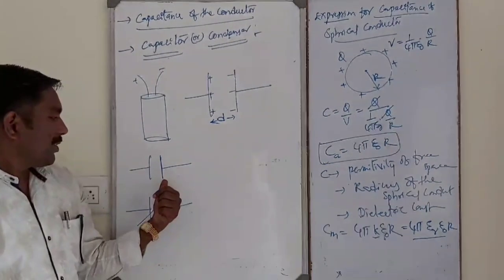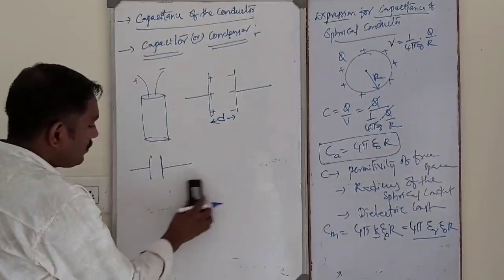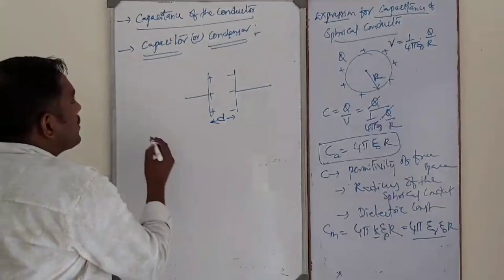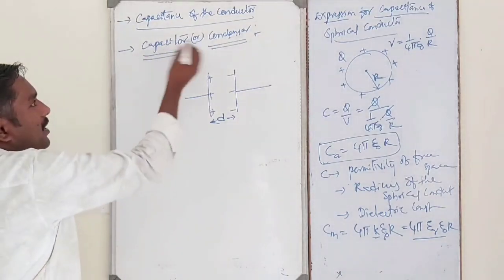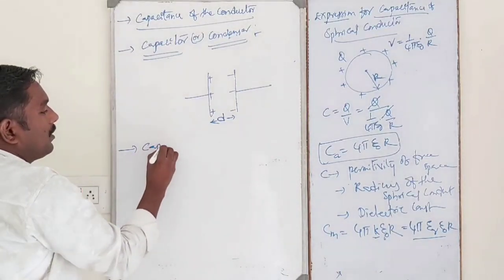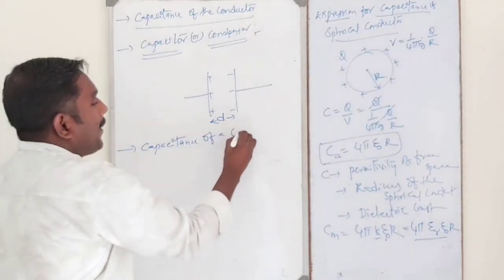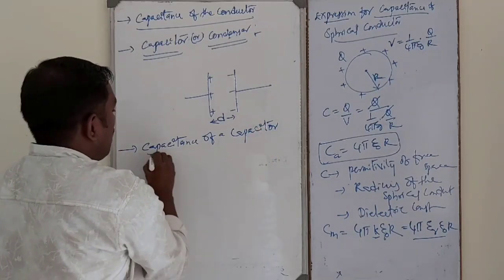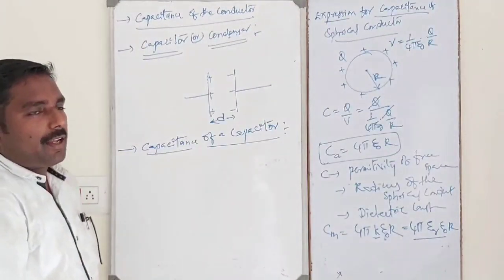So the symbols: fixed capacitor, variable capacitor. Okay. So now, the capacitance of a condenser, the capacitance of a capacitor. Another definition: capacitance of a capacitor.